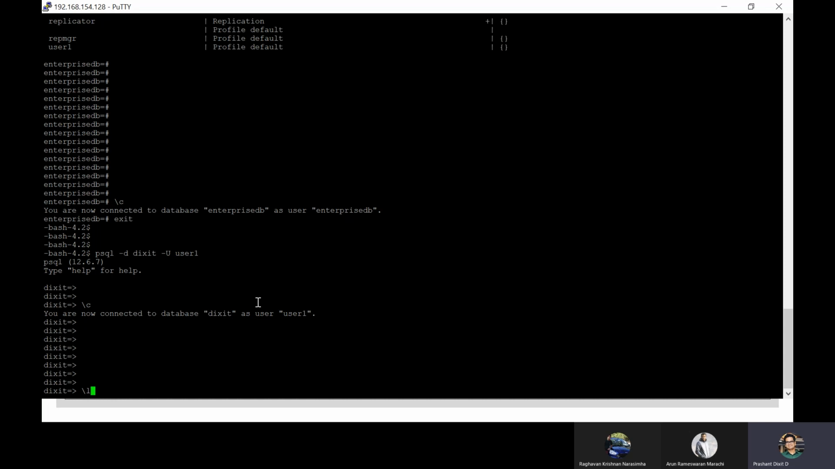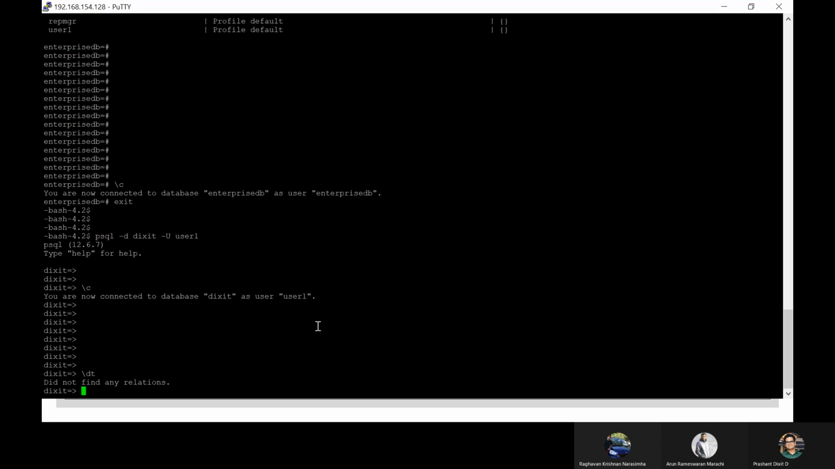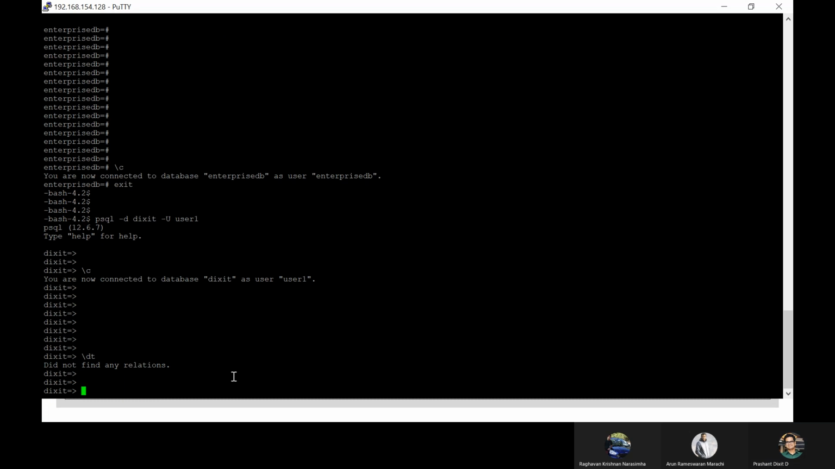So how can you check, if you only want to check the list of tables that are there within this Dikshit database? You can do that with \dt. It says did not find any relations, no table exists, no table is there.